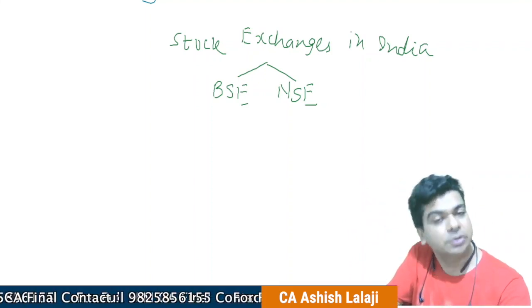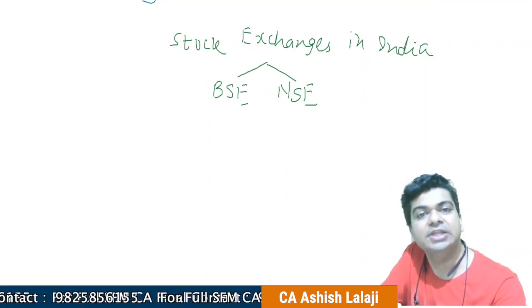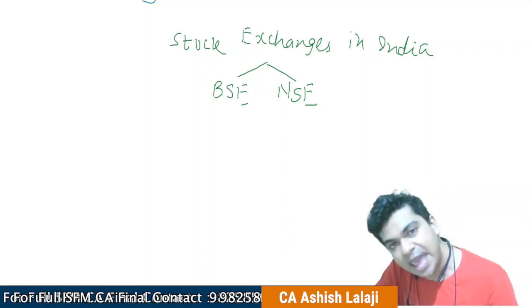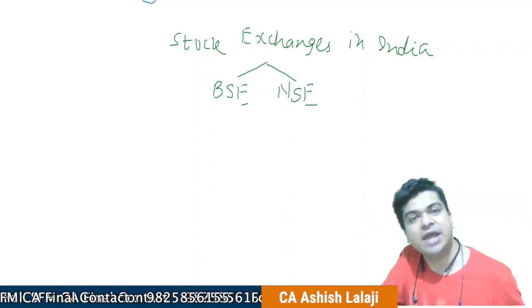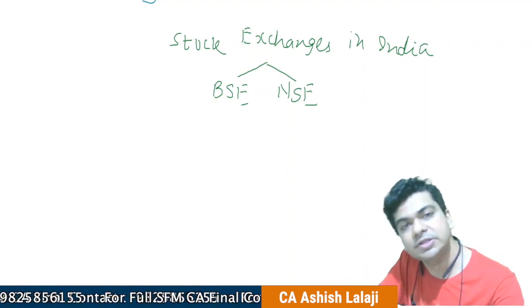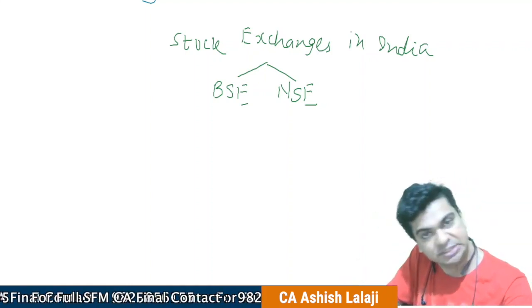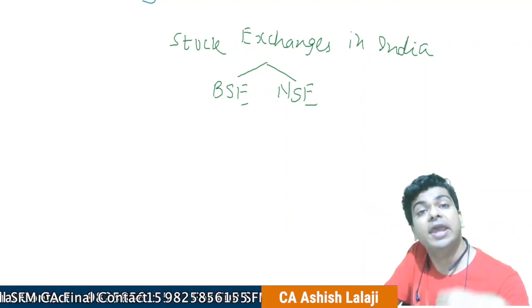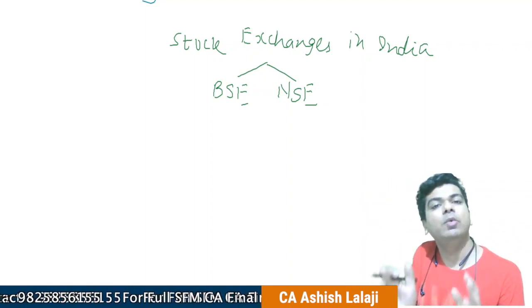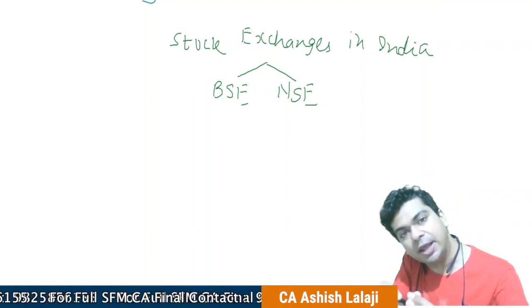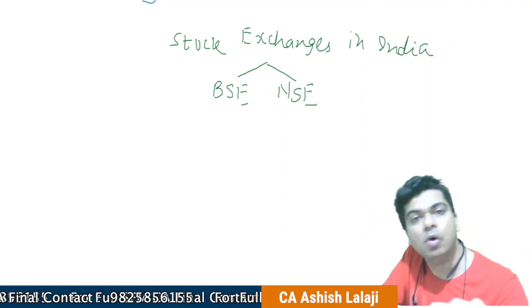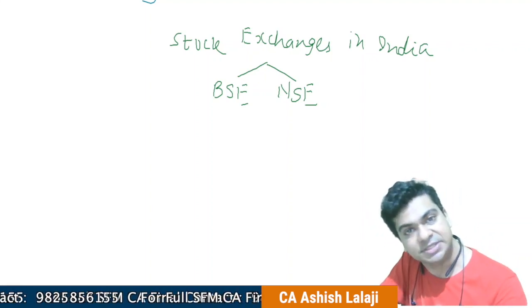So you have a stock exchange in Jaipur also, in Vadodara also, in Ahmedabad also, and the share is listed on BSE, and even on Vadodara Stock Exchange, Ahmedabad Stock Exchange, and Delhi Stock Exchange. If a company is listed on multiple stock exchanges, it offers liquidity of that particular share to people who are living in that city and also around that city.